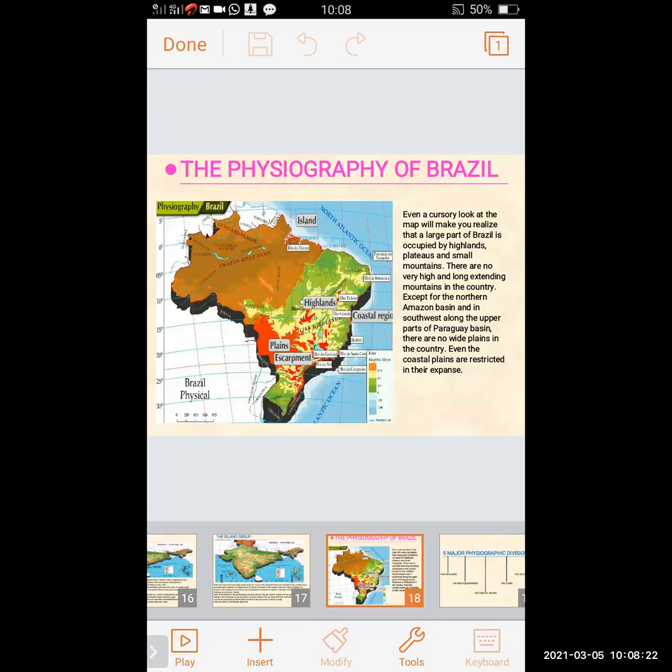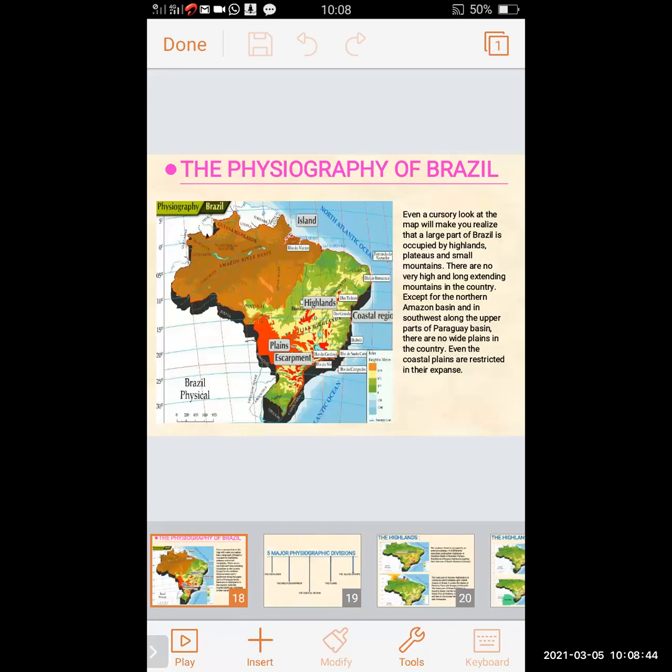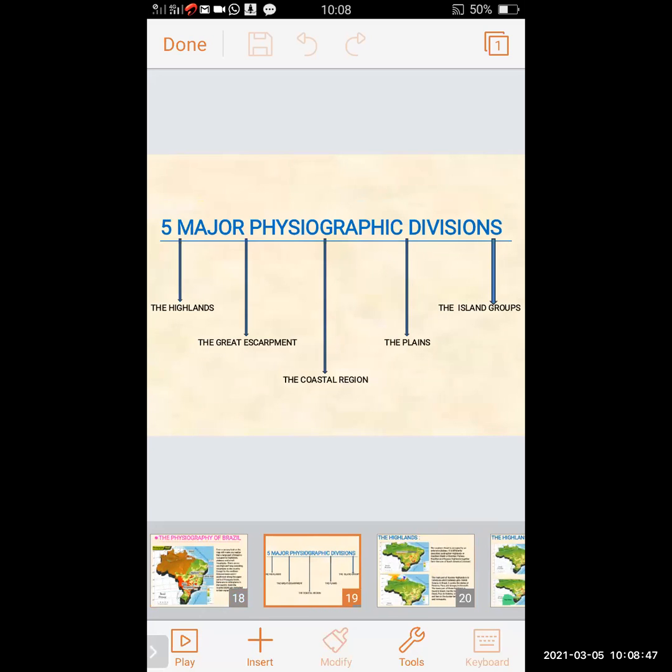There are no wide plains in the country. Even the coastal plains are restricted in their expanse. So this is about the physiography of Brazil. A large part of Brazil is occupied by highland plateaus and a small mountain. There are no very high, long extending mountains in Brazil. It also has 5 main physiographic divisions: the highlands, the great escarpment, the coastal region, the plains, and the island groups.